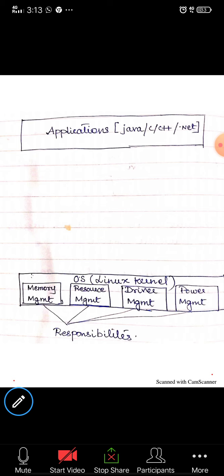In the initial versions of Android, they used programming languages like C, C++, and .NET. But right now, in the latest versions of Android, the programming language used is Java.